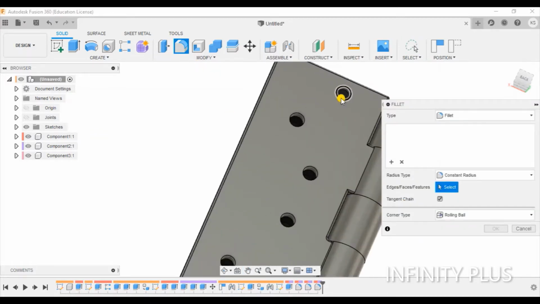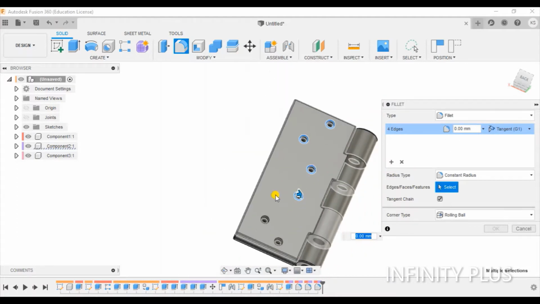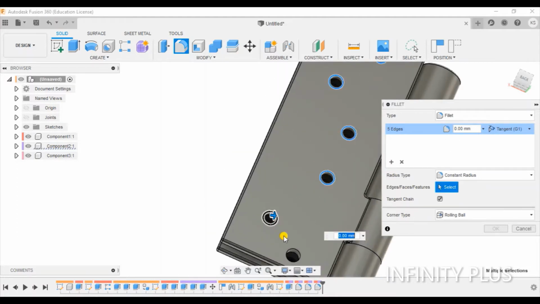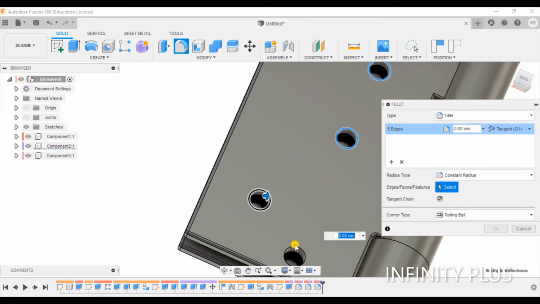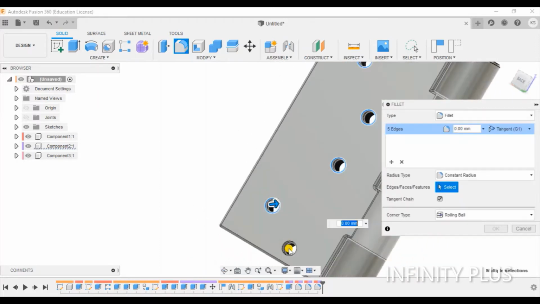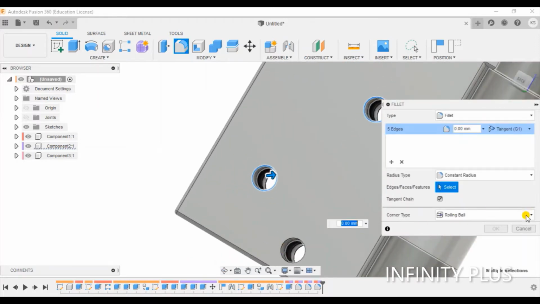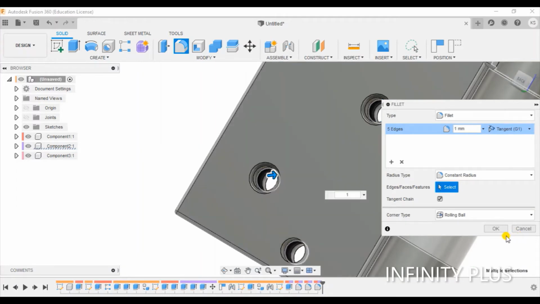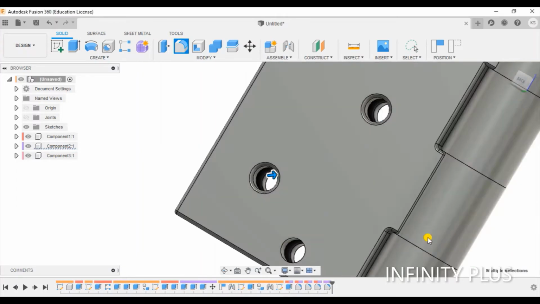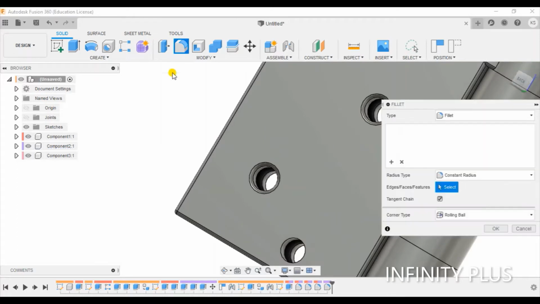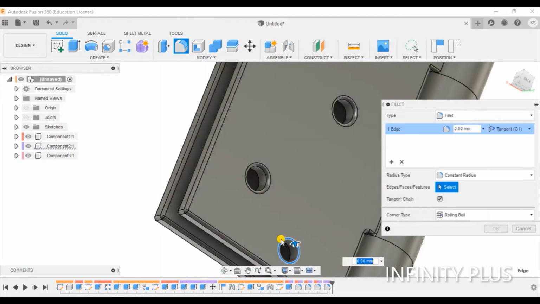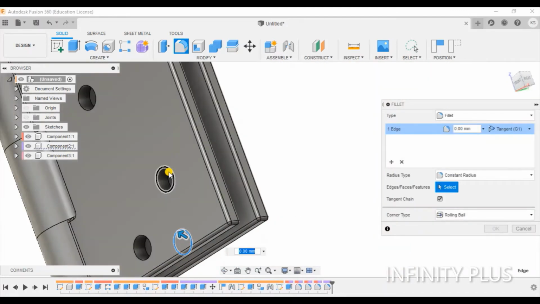We can also do the holes. One. Okay, connected.